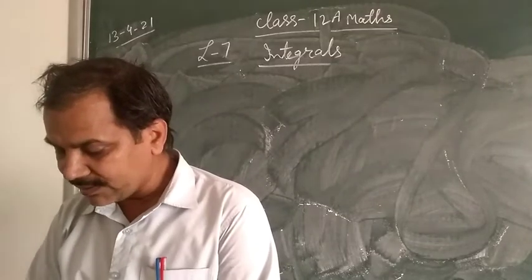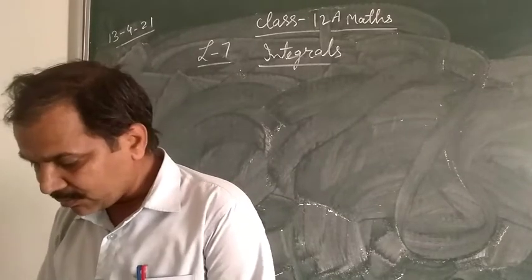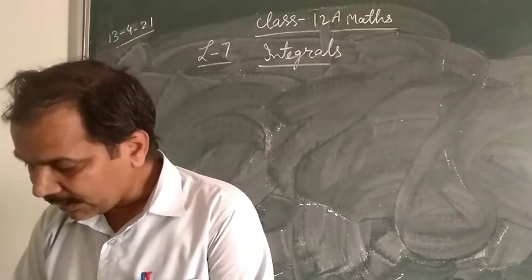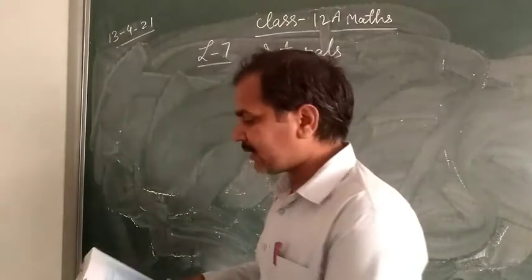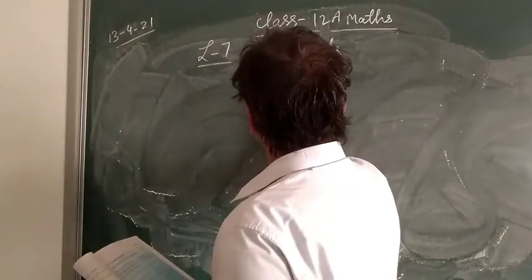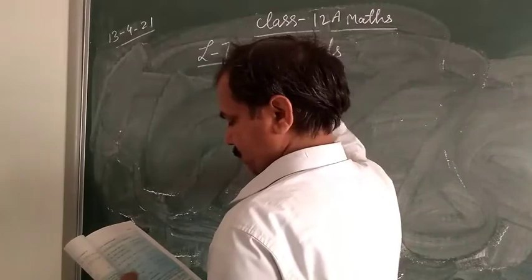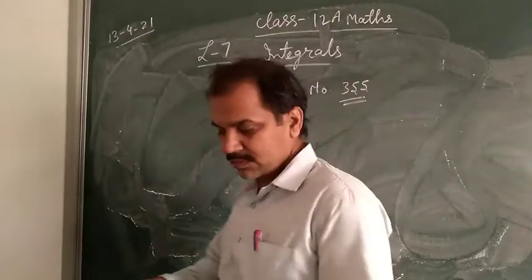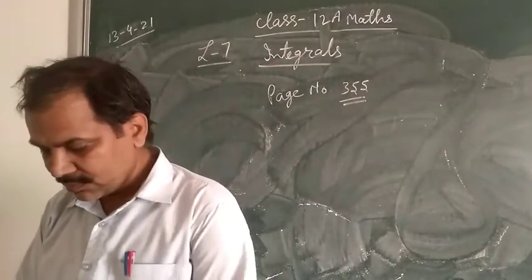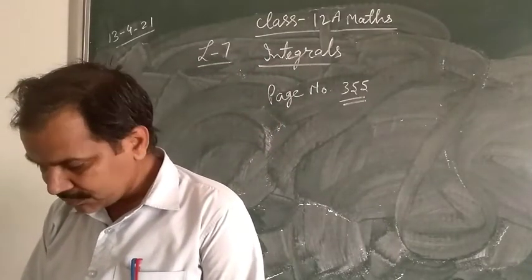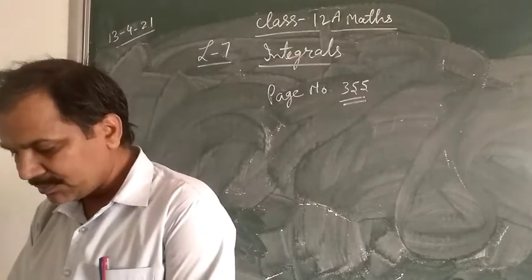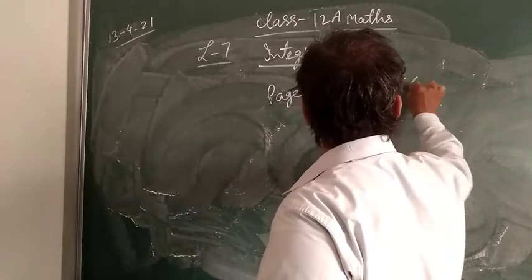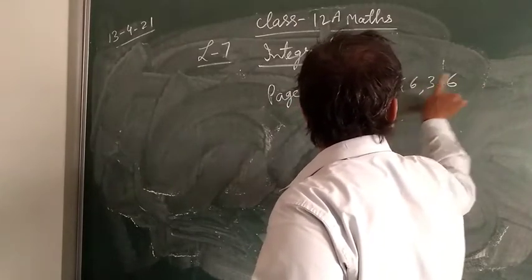But first you write all formulas, and the formulas are given on page number 355, 56, 57.